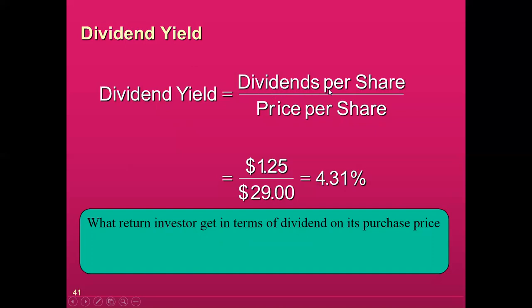So again, the company paid 1.25 per share to the shareholders, and assuming the investors bought this stock at 29, the investor is able to get 1.25 from the company in terms of dividend per share, while the price they paid was 29. It means that in terms of dividend, they are able to get a return of 4.31.